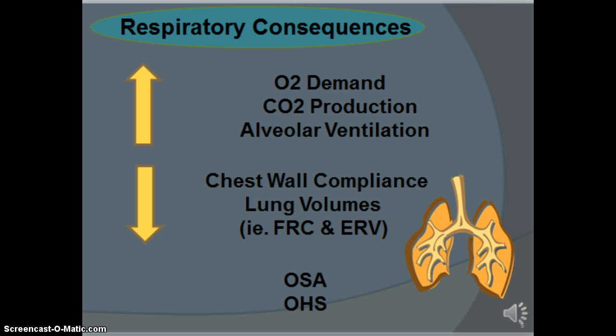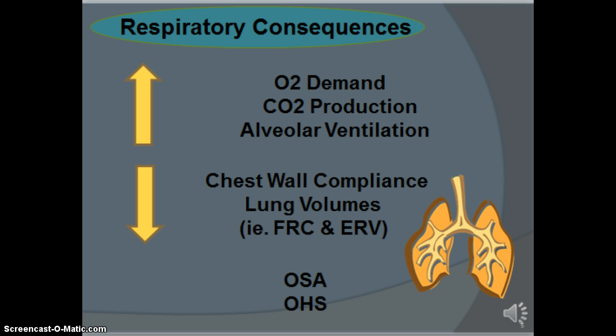Excess adipose tissue also deposits in the oropharyngeal spaces, causing an upper airway obstruction, and often leads to a difficult DL view, obstructive sleep apnea, and obesity hypoventilation syndrome. OSA is defined as 10 seconds or more of total respiratory cessation that occurs more than 30 times a night. Obesity hypoventilation syndrome is diagnosed where there is a BMI greater than 30 and an awake PaCO2 of greater than 45 without other causes of hypoventilation such as COPD.